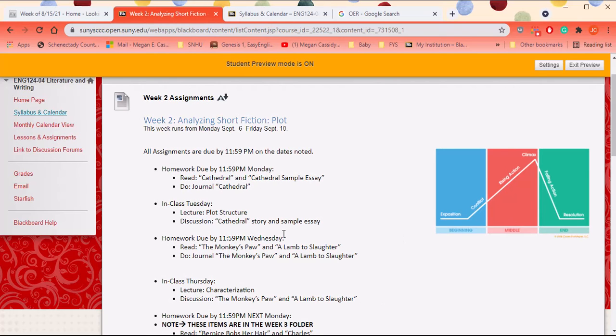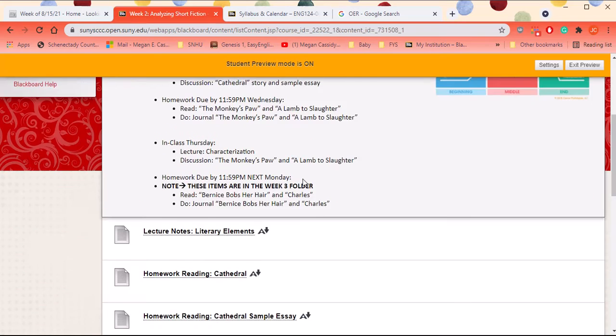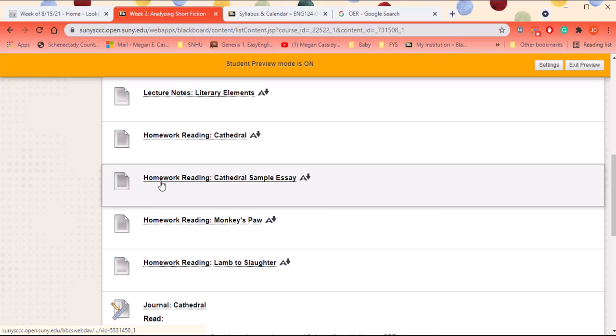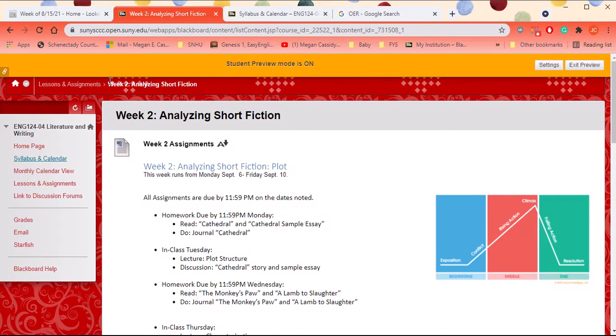And the same information is here at the top of the list, the top of the pile, in each of those weekly folders. So all you need to do is scan down. You can see my lecture notes. You have homework readings. Sometimes there's in-class readings that we'll be looking at, short things that we'll look at and talk about right in class. But the readings for this whole week are here, and then so are your assignments. They're right underneath that. And that was week 2.